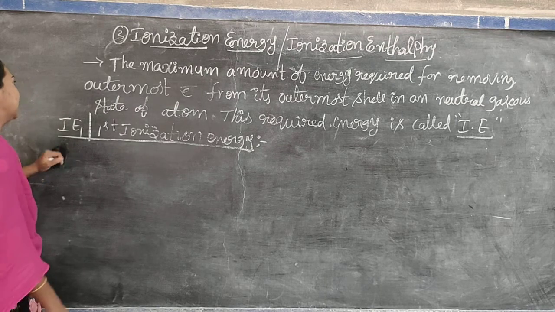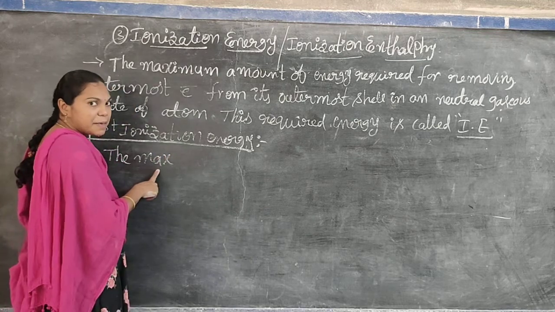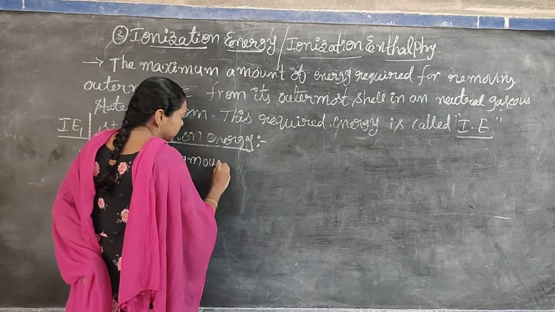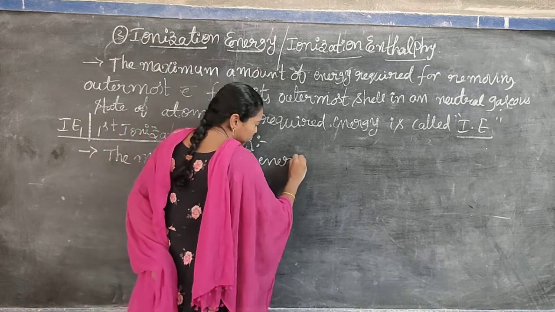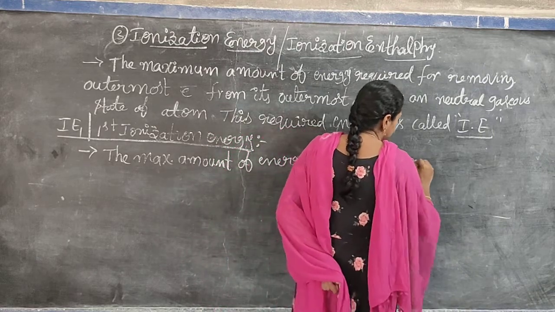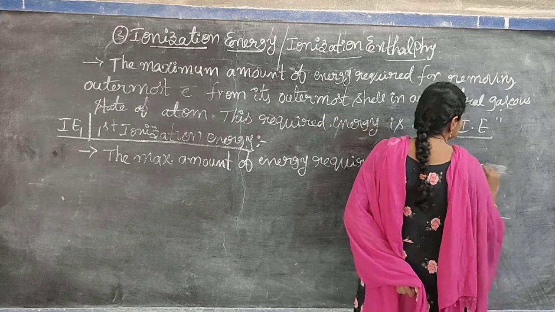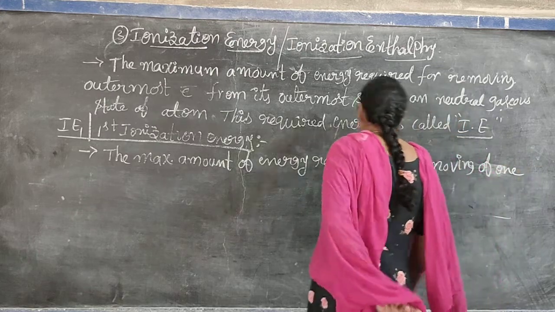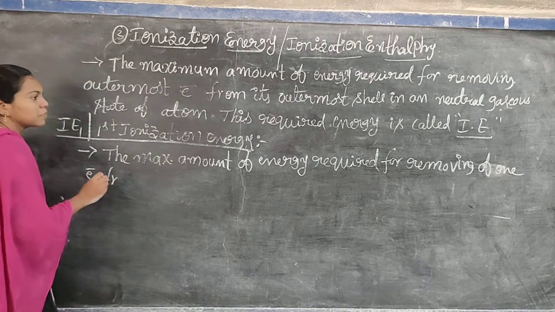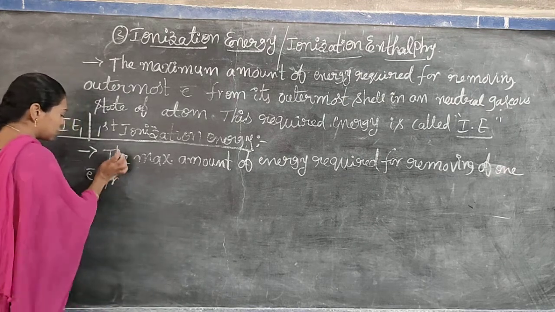I write here: the maximum amount of energy required for removing one electron from its outermost shell.